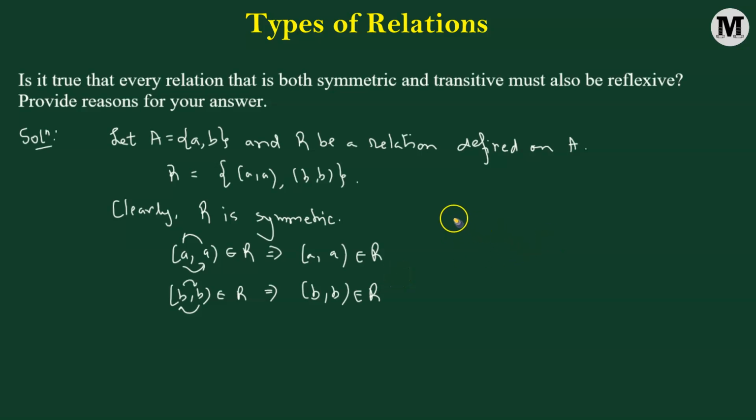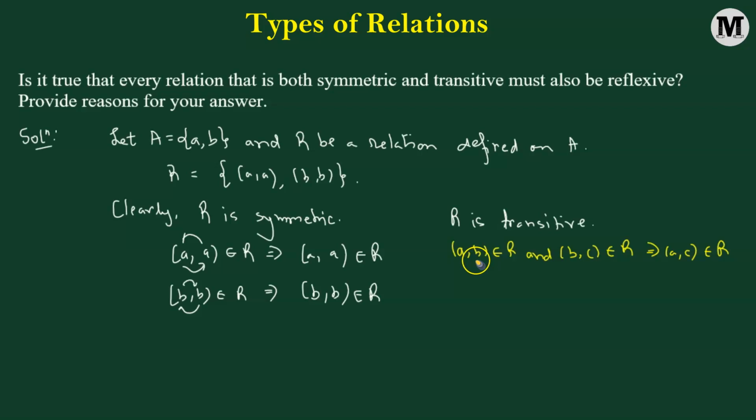Then we can also say that R is transitive in nature. If we remember the definition, the transitivity property states that for two ordered pairs (a, b) belonging to the relation R and (b, c) belonging to the relation R, it must imply that (a, c) must belong to the relation R.